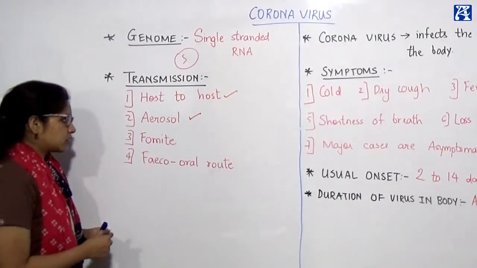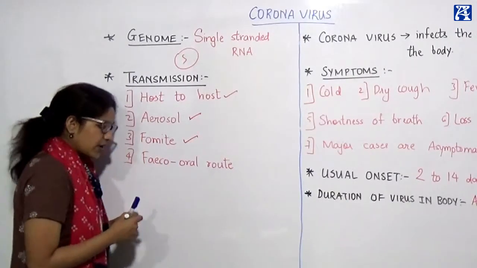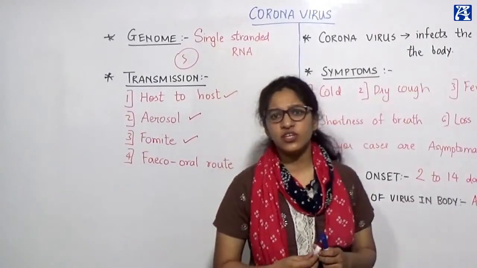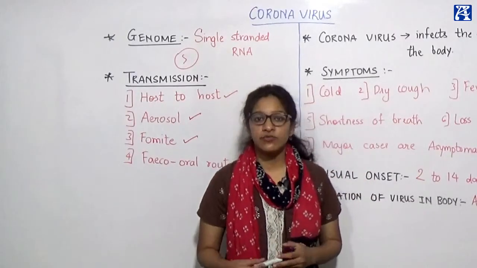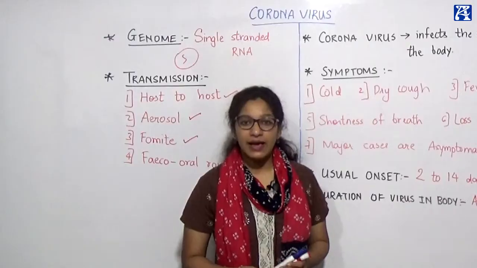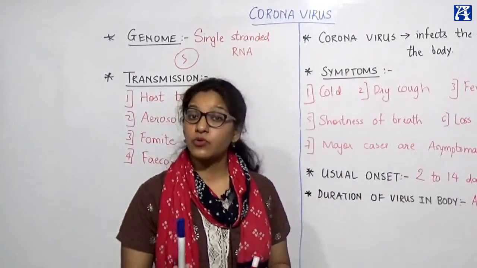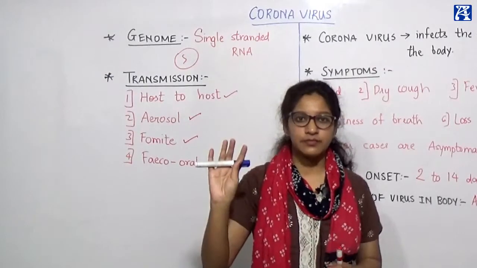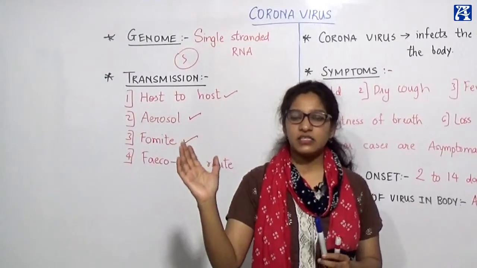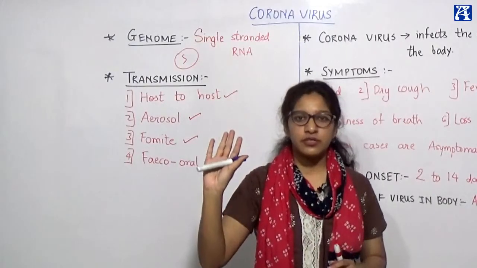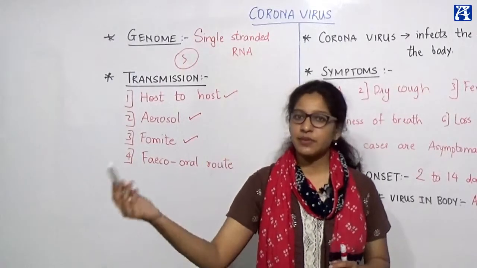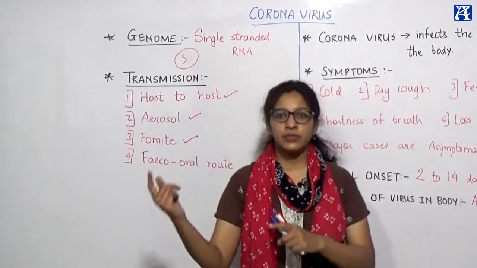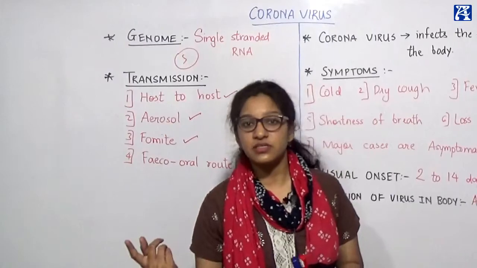Next we come to fomite. Very interesting. Fomite is any non-living object which can be a carrier of the virus. Suppose I am carrying the coronavirus, and I sneeze on my hand and I touch the pen. The virus from my hand will gain entry onto the pen. I keep the pen, and if somebody else comes and touches the pen, the virus will gain access to that person.